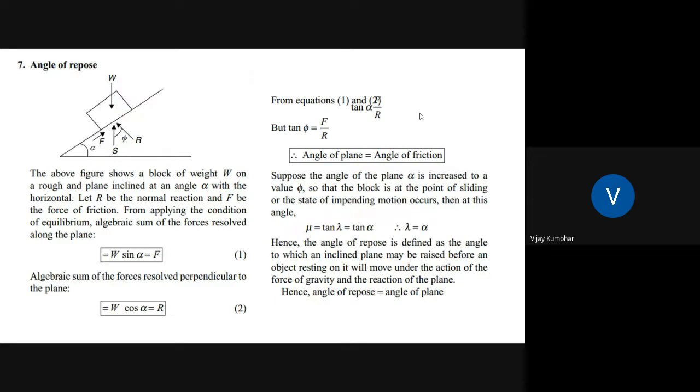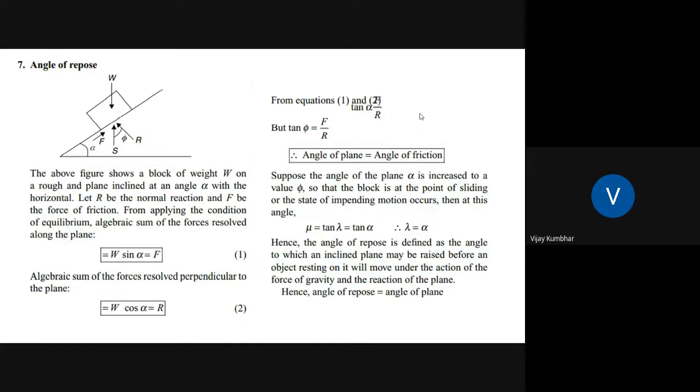Again, angle of repose. You can see this angle of repose in this particular diagram. One block is there having weight W on a rough plane inclined at angle alpha with the horizontal. This R is the normal reaction, and F will be the force of friction. By applying the condition of equilibrium, the algebraic sum of forces along the plane gives W sin alpha equals F, and in the perpendicular resolution, W cos alpha equals R.